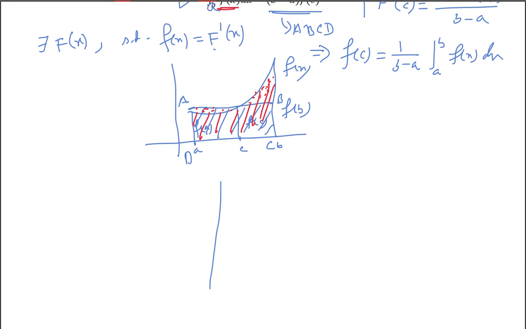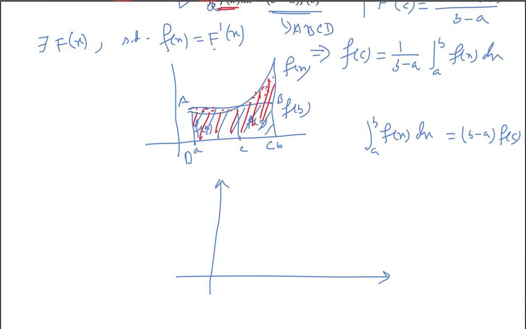Here, I'm not going to prove it. I'm just explaining what is happening with this integration from a to b of f of x dx. The mean value theorem says this value will be equal to what? b minus a into f(c), or there exists at least one point c such that it equals b minus a into f(c). This c belongs to this interval a to b. So this integration represents the area under this curve.